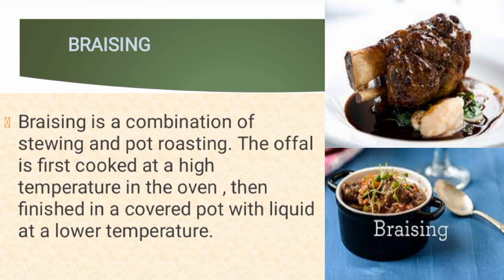That's why I said it's the combination of stewing and pot roasting. So that's what we mean by braising of offal or braising of meat. You can also braise your meat.